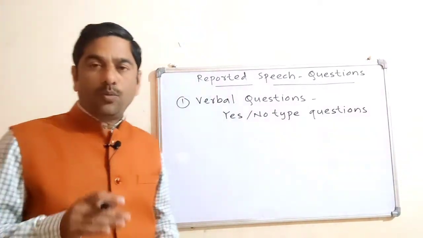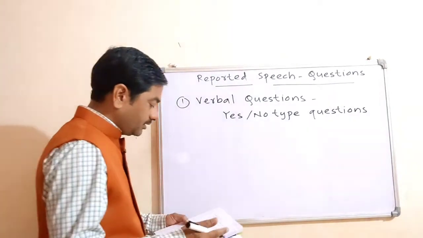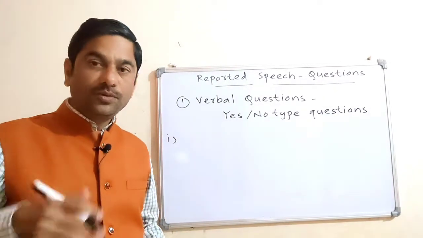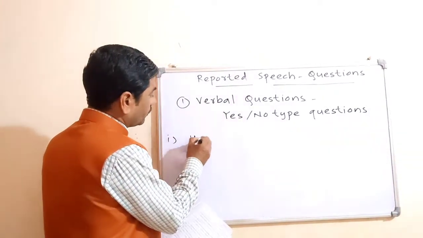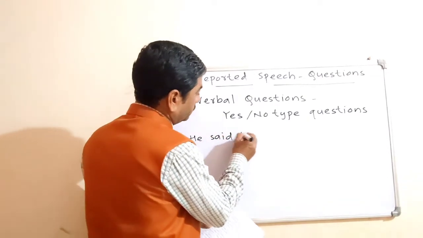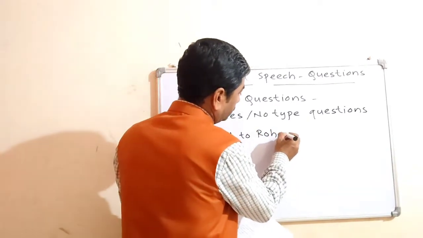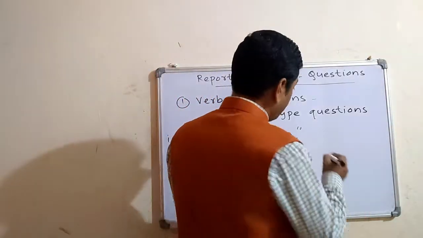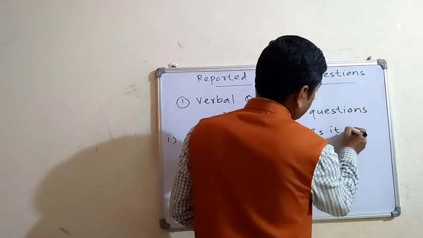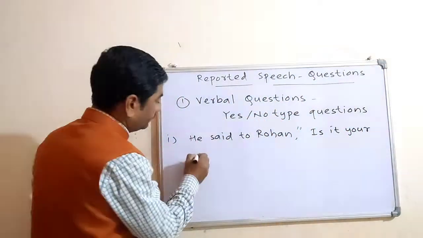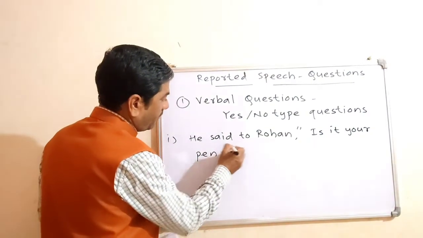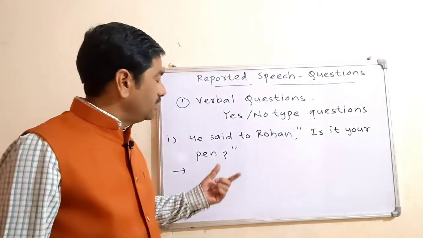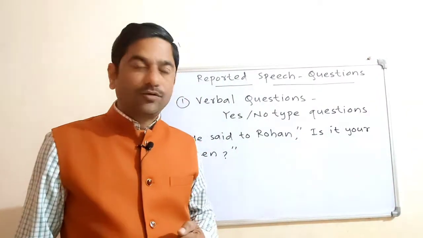I will write here one sentence, and then I will tell you how to change that sentence into indirect speech. He said to Rohan, "Is it your pen?" So here there is a verbal question in inverted commas.